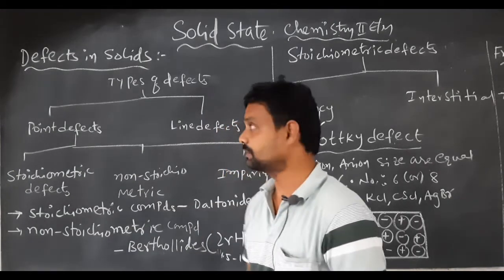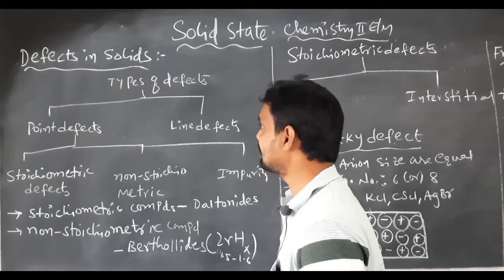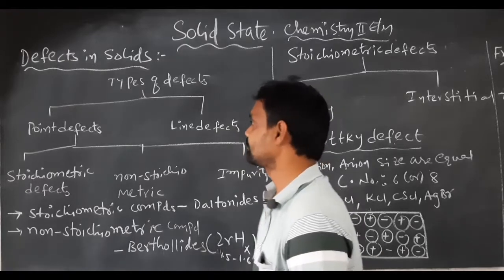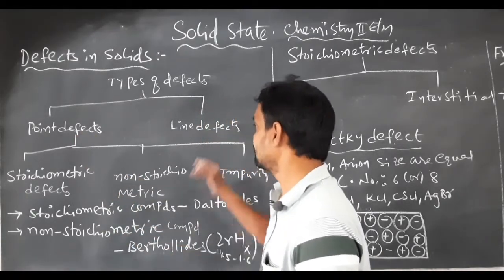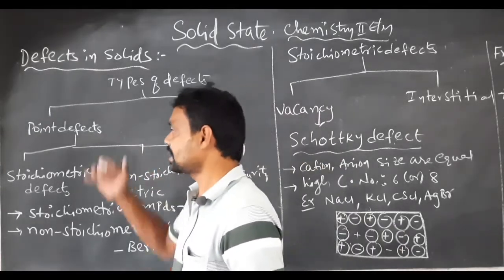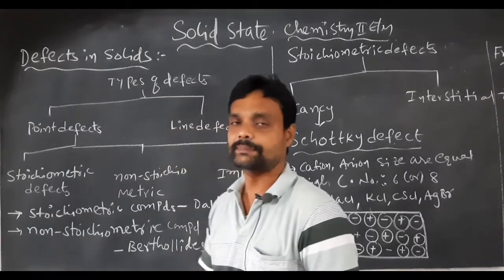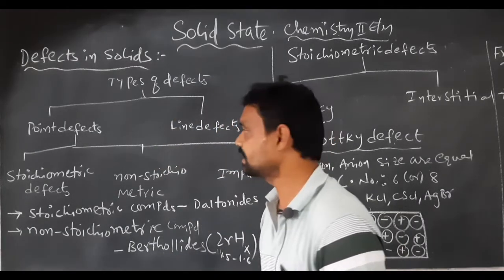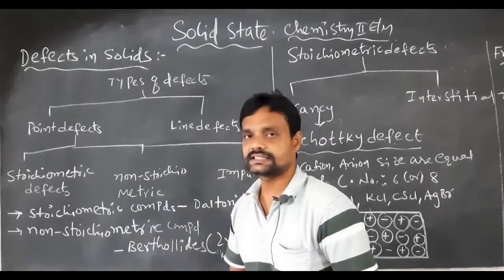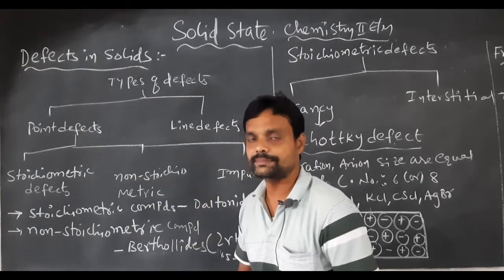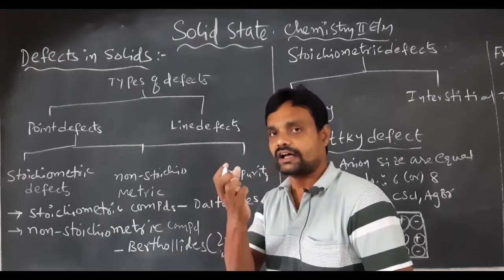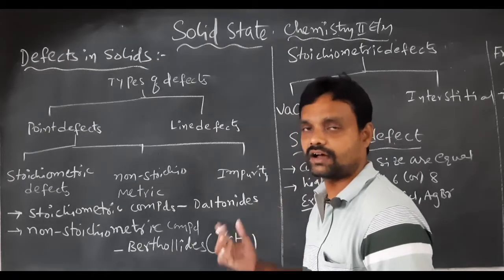First of all, we have to know how many types of defects arise in crystal solids. Mainly the defects are of two types: one is the point defect and the other is the line defect. Point defect means this type of defect arises from the missing of a point. This type of defect is called a point defect. Line defect means this type of defect arises by missing one row of atoms or ions. It may be a column or a row.